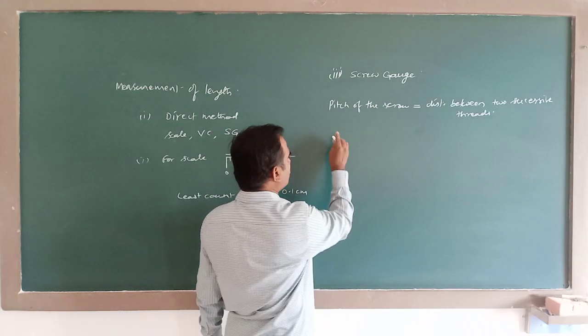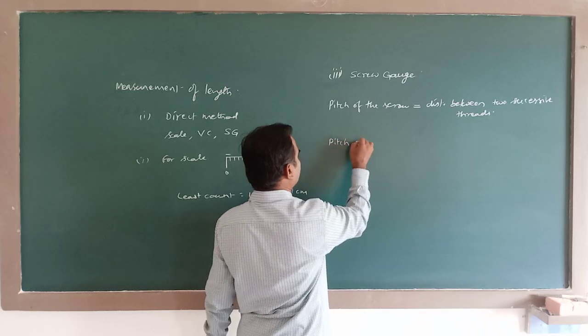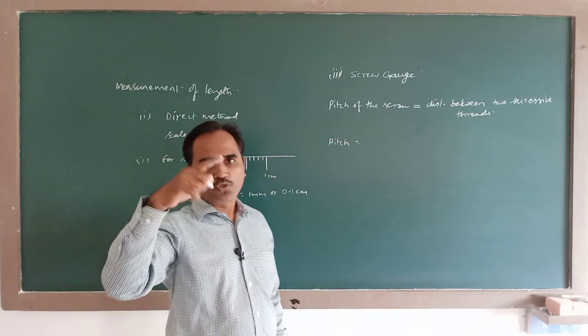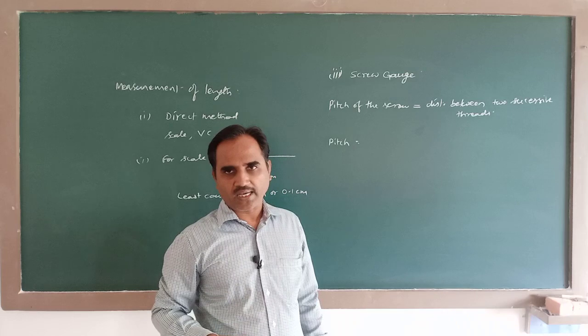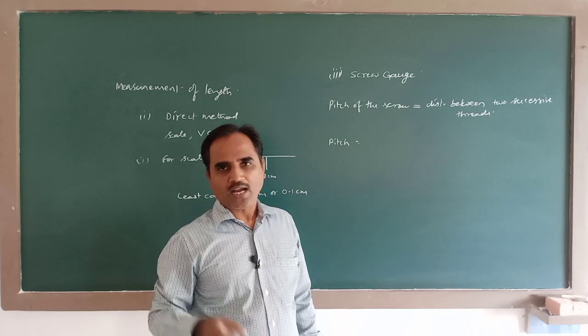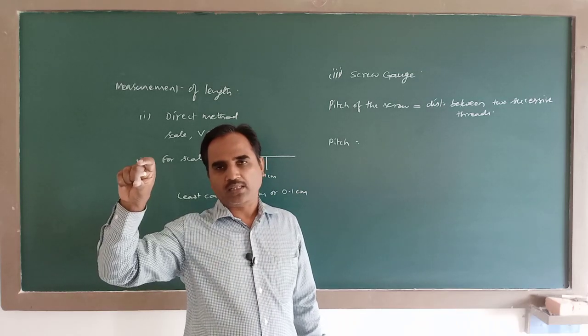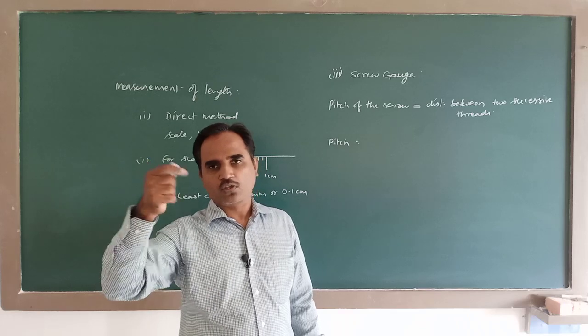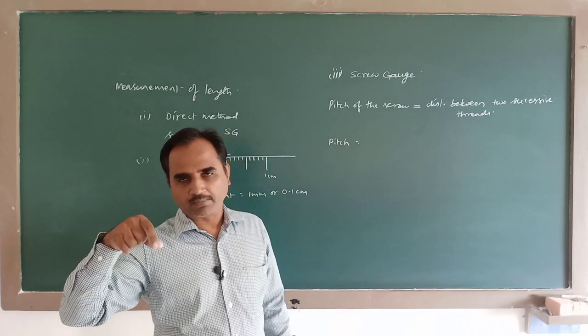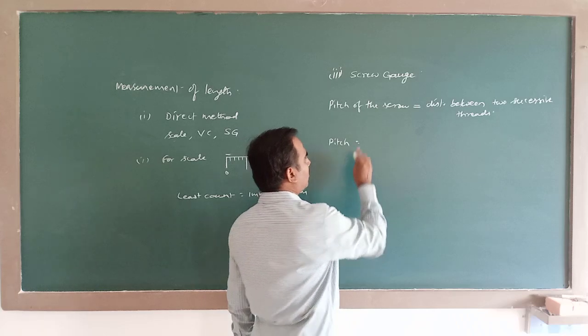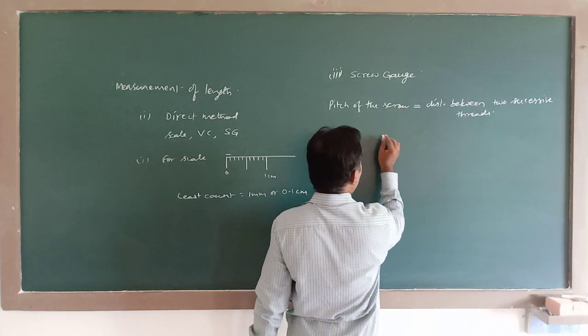To find this pitch of the screw, we give a certain number of rotations to the screw head, and we find the distance traveled on the pitch scale. If I divide them, I'll get the distance traveled for one rotation, that is called pitch.